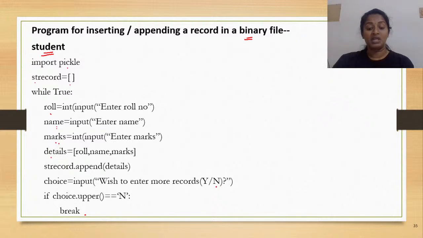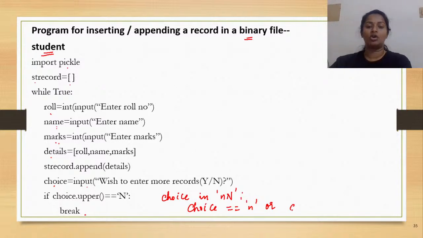Okay, so you can either enter small letter n or capital letter N, right? Whatever you have entered would be stored in the variable choice. Now this is getting converted to uppercase and now I am doing the checking. You can either do it like this, or you can write choice in small n and capital N, or you can write choice is equal to, then use the logical or operator. Either way, whichever you prefer.